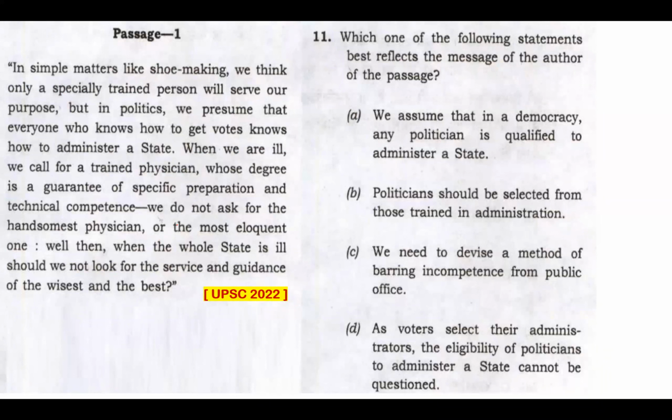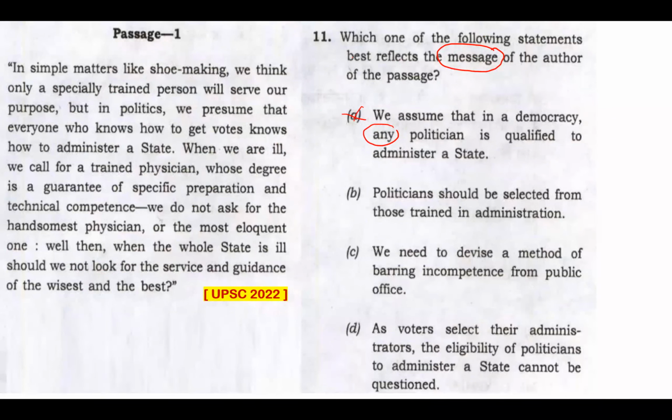Question 11. Which one of the following statements best reflects the message of the author of the passage? Again, the keyword: message. Looking at the options, option A, we assume that in a democracy, any politician is qualified to administer a state. Now, that is what we should not assume, and that is never a message of this passage. Any politician, that's an extreme word anyway. Option B, politicians should be selected from those trained in administration. Now, that sounds like a message, but let me read further. We need to devise a method of barring incompetence from public office.